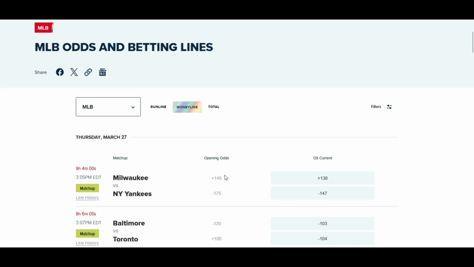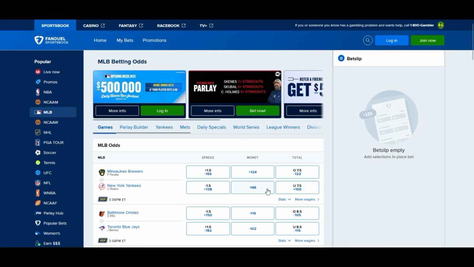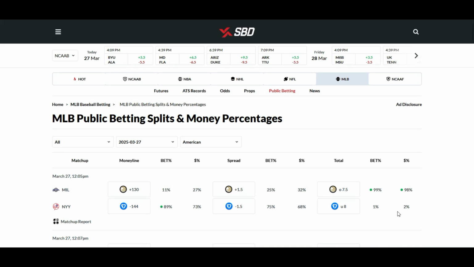So as you can see, it's open at plus 145 for the Brewers, minus 175 for the Yankees. Currently it is plus 124 for the Brewers, minus 146 for the Yankees. Over under, run line 7.5, minus 122. Oh, well, the run line is a spread, excuse me. With the totals, over under 7.5, always focus on the higher negative, minus 122, plus 100. The run line, obviously 1.5, a run and a half. Always focus on the higher negatives and where the money is going with that.